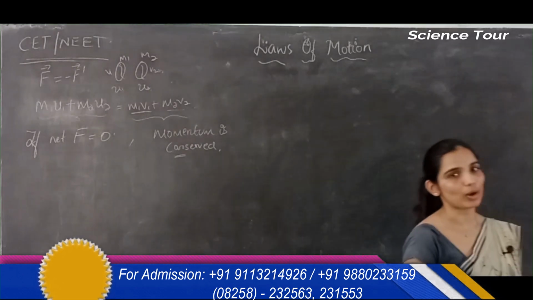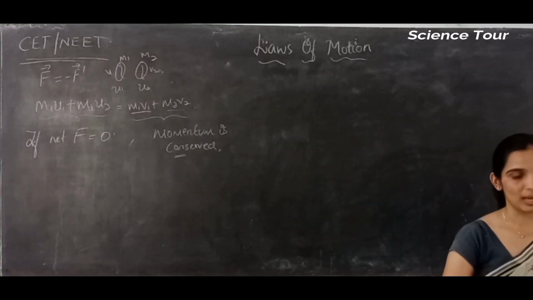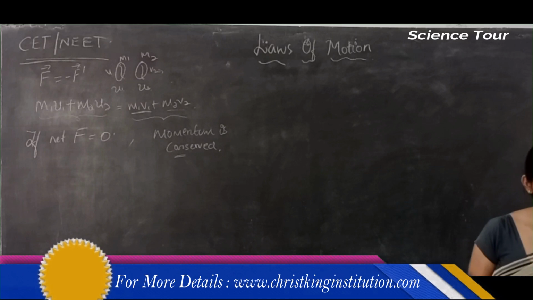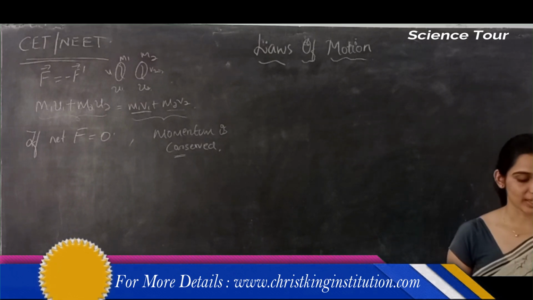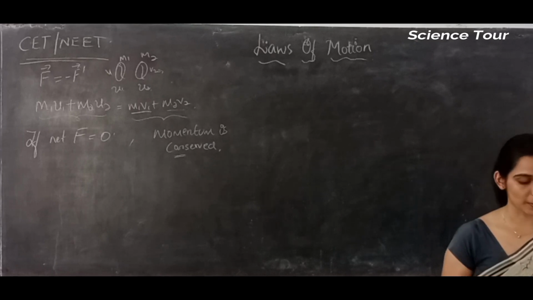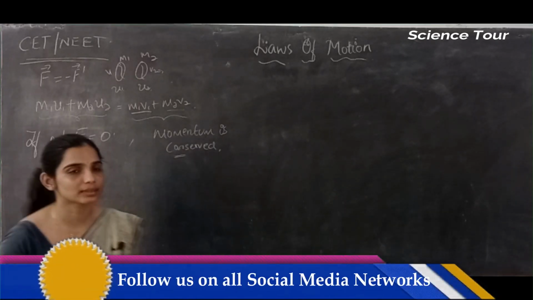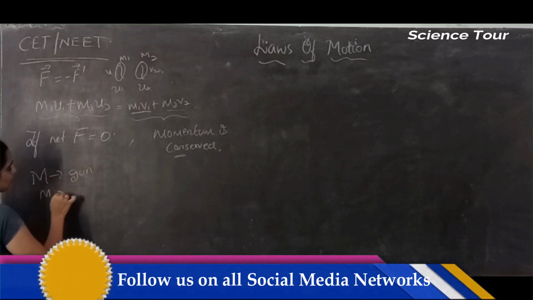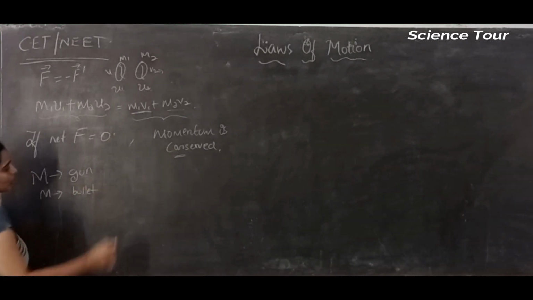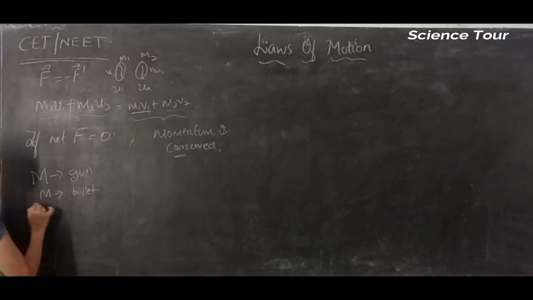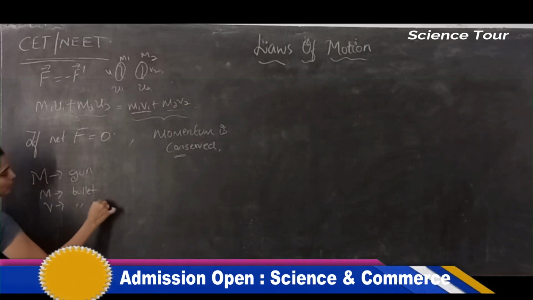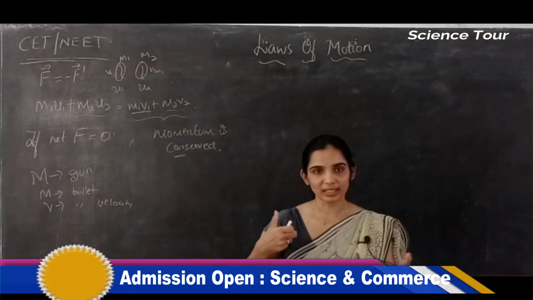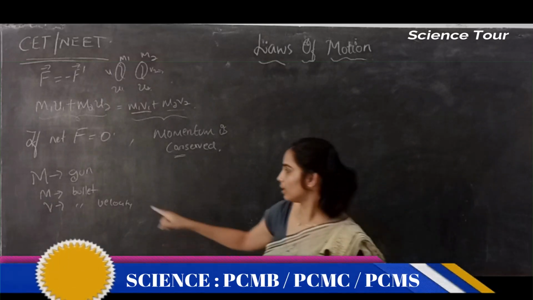Let's say a bullet of mass m is fired by a gun of mass capital M. Capital M is the mass of the gun, and small m is the mass of the bullet, and this bullet is moving with the velocity v. So the gun fires the bullet, and it will go out of the gun with the velocity v.